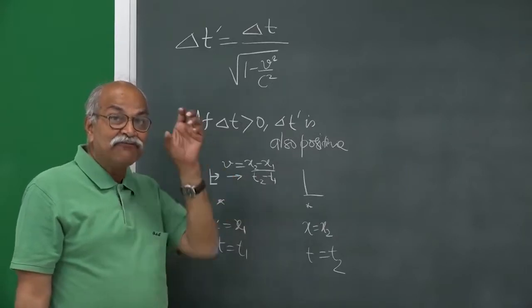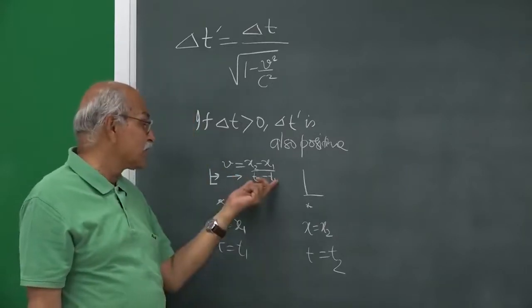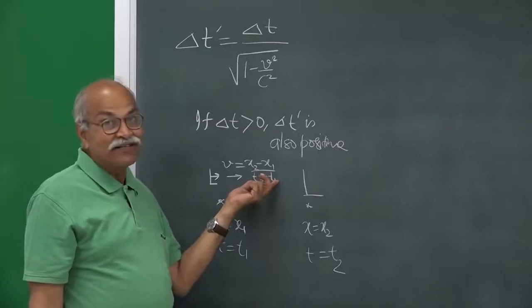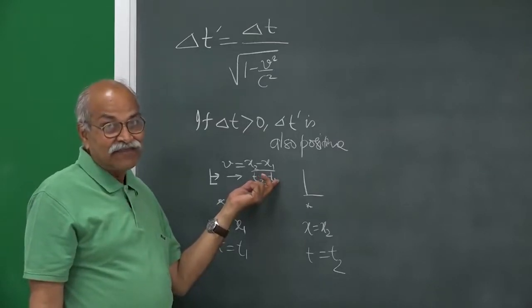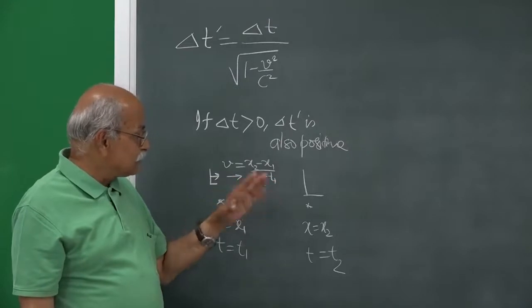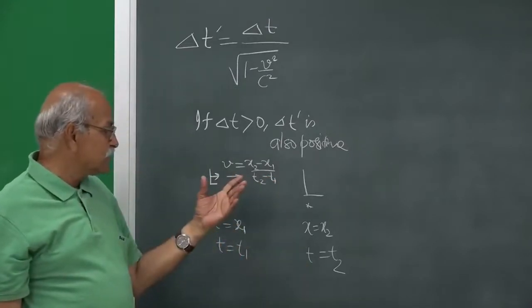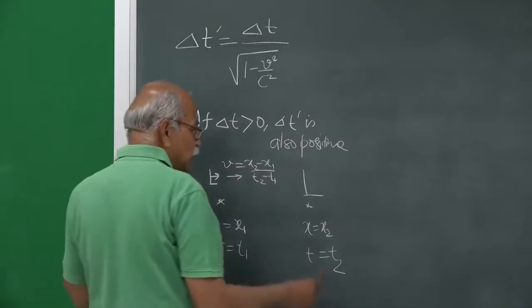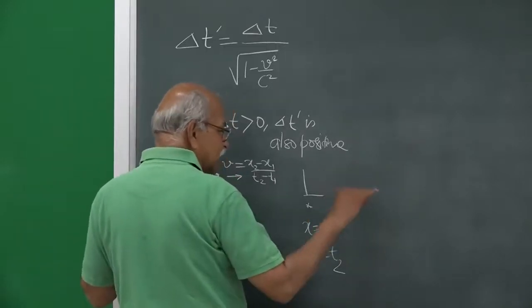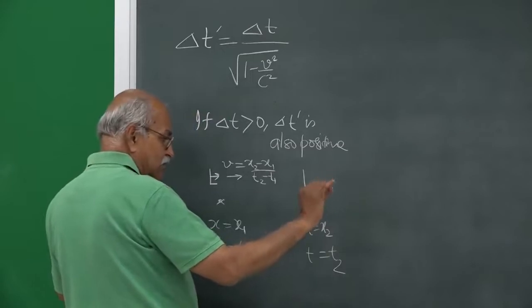So, if you can find a frame going with this velocity, then the ordering cannot change, and the velocities which we can attain are less than or equal to c. For material things you cannot obtain velocity equal to c.